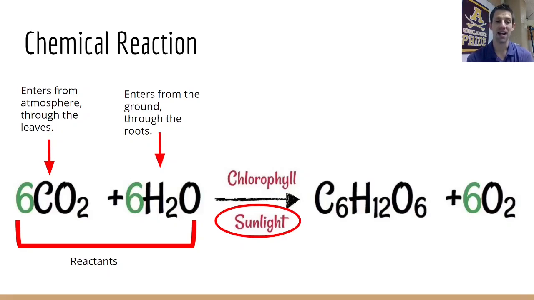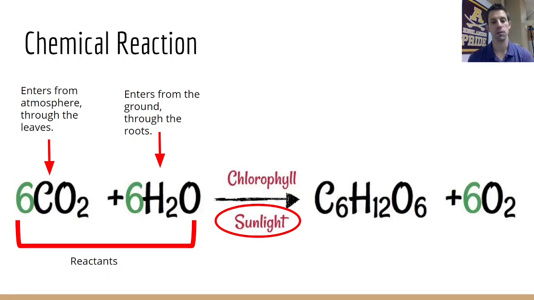Anything that's energy cannot be written on the reactant side because it does not have mass. Because it doesn't have mass, we can't include it in the chemical reaction, at least as a reactant or product. But we can write it either above or below the arrow, like we've done here, to signify that it is the energy source that allows this reaction to take place.